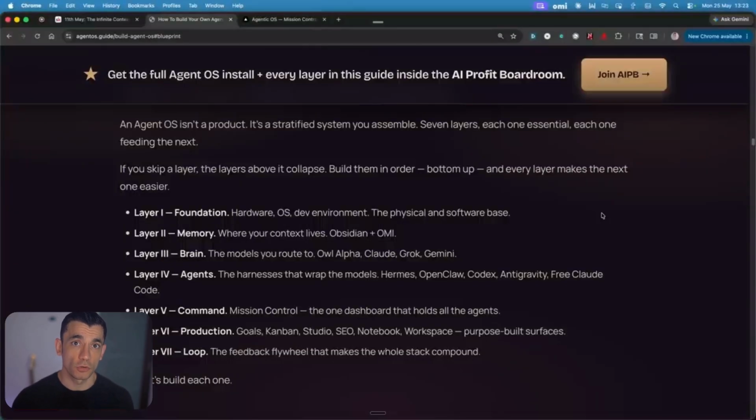Anti-Gravity runs on Google's Gemini. Free Claude Code routes the full Claude Code experience through whatever model you want. Start with Hermes and OpenClaw. Add the others as you grow.